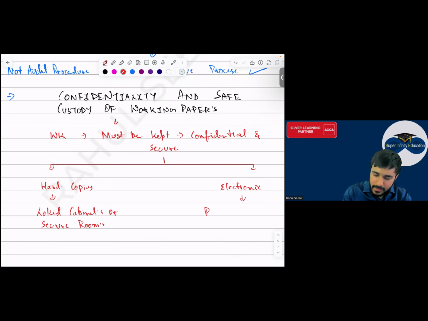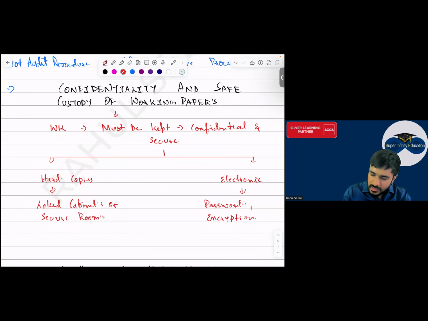You will create passwords, so that no one will be able to access it. Then have backup relating to this. Encryption कर लो, data का encryption कर लो, so that no one can take it. And regular backup should also be there.